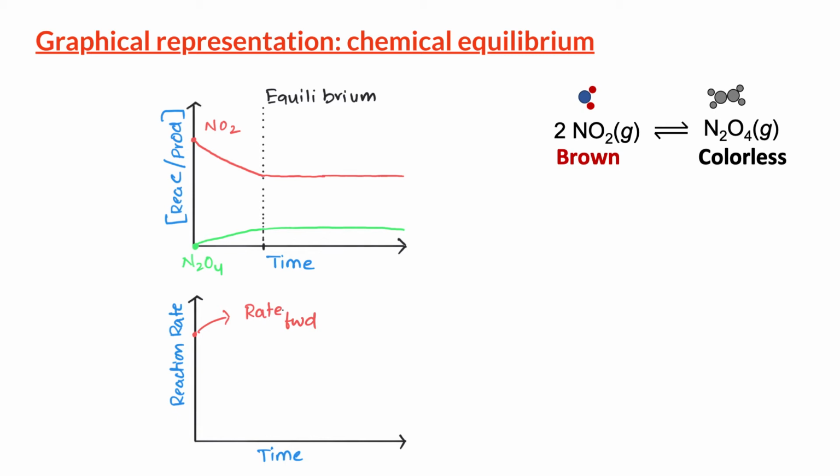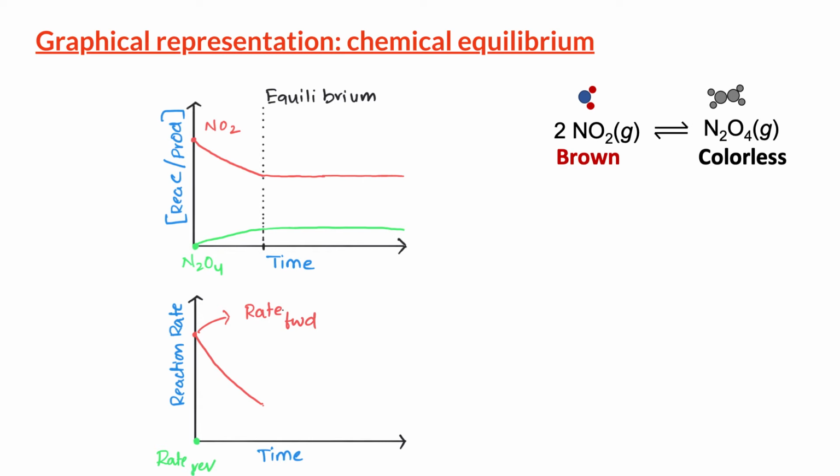Over time, the concentration of NO2 decreases and the rate of forward reaction, which depends on the concentration of NO2, decreases. For the reverse rate, at time t equals 0, the reverse rate is 0 because we do not have any N2O4 in the container.